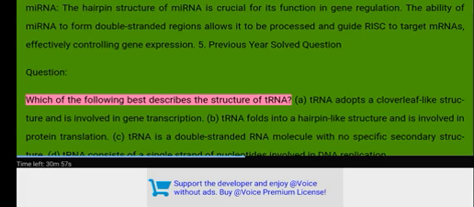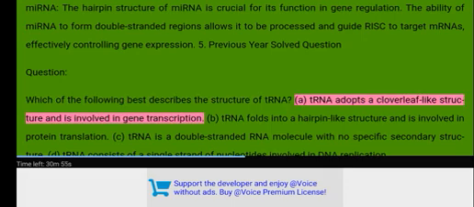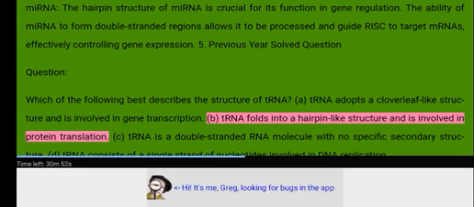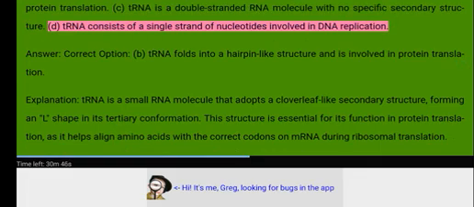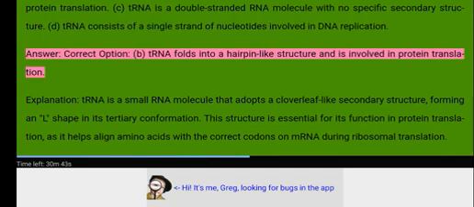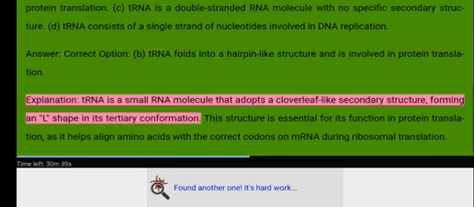Question. Which of the following best describes the structure of tRNA? A. tRNA adopts a cloverleaf-like structure and is involved in gene transcription. B. tRNA folds into a hairpin-like structure and is involved in protein translation. C. tRNA is a double-stranded RNA molecule with no specific secondary structure. D. tRNA consists of a single strand of nucleotides involved in DNA replication. Answer. Correct option. B. tRNA folds into a hairpin-like structure and is involved in protein translation.